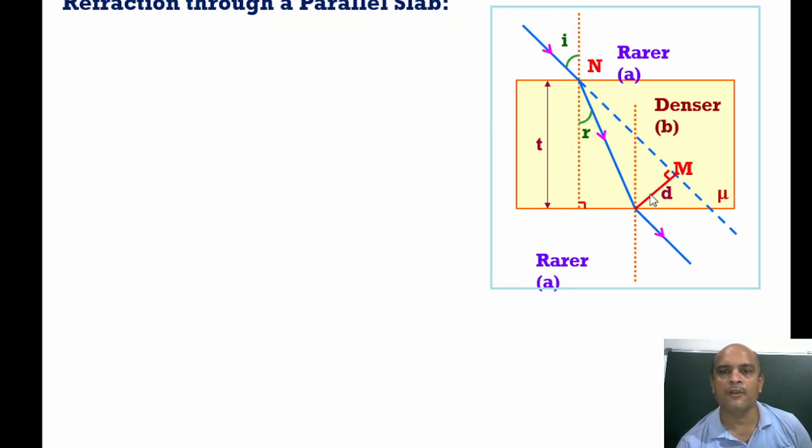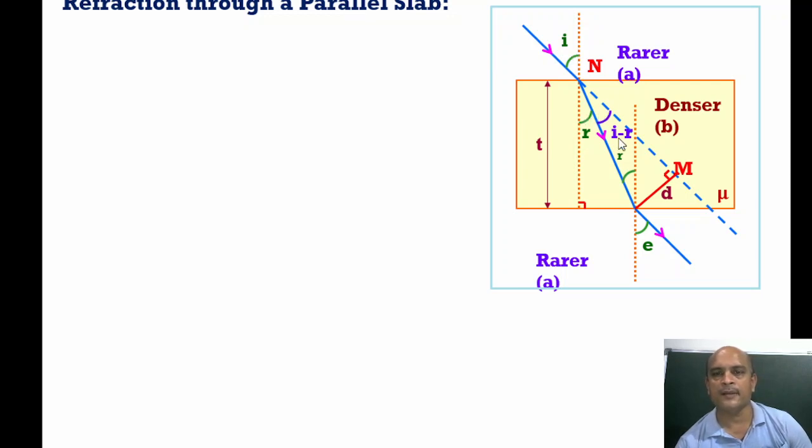Left and right, like two hands. So this is the lateral shift between the incidence ray path and the emergent ray path. So we have to find that lateral shift when a ray of light passes through a rectangular glass slab. I is the angle of incidence, R is the angle of refraction here. Once again it will be the same path, so it will be R again here, and this is called the angle of emergence. And we know that the angle of incidence is equal to the angle of emergence when it comes back in the same medium. So now this is I and this is R, so the remaining angle will be I minus R.